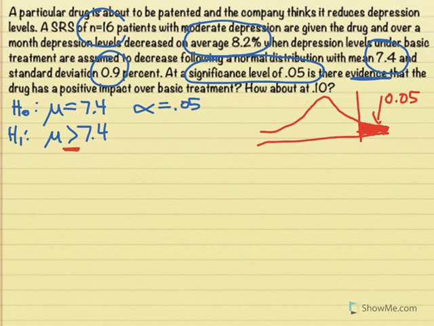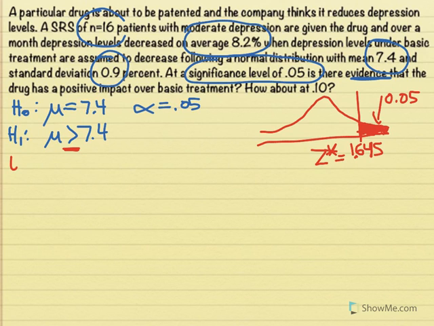There's 0.05 of area under the curve to the right, and if we look this value up in our Z table, it's a very common one. This is 1.645. You can find that from the Z table. I call that Z star, our critical value.